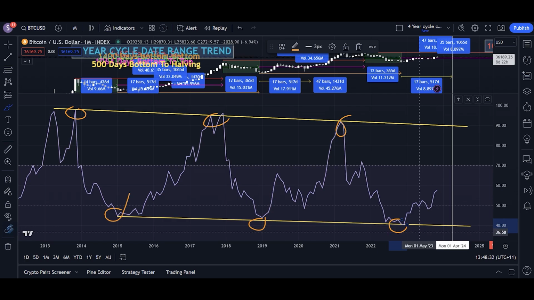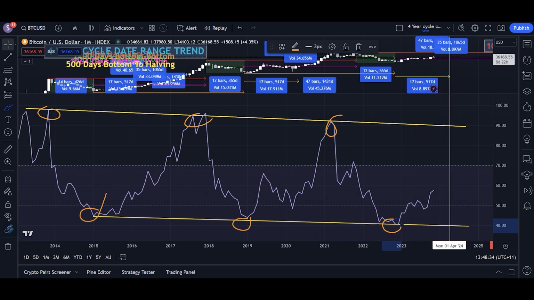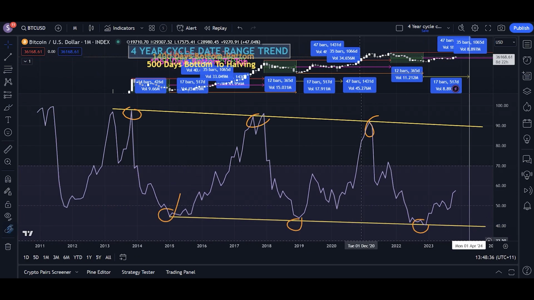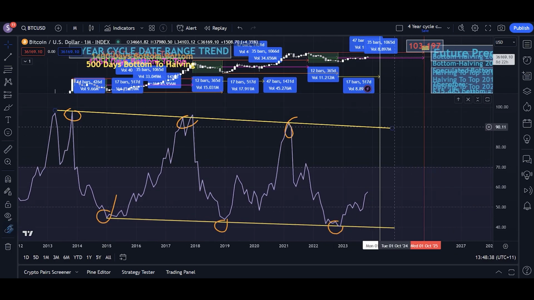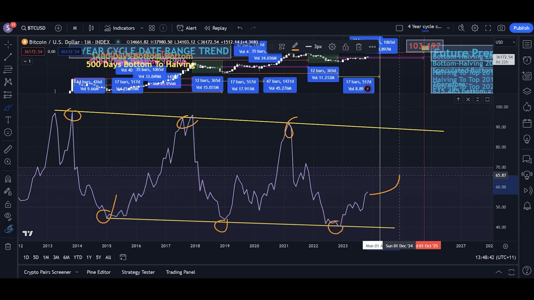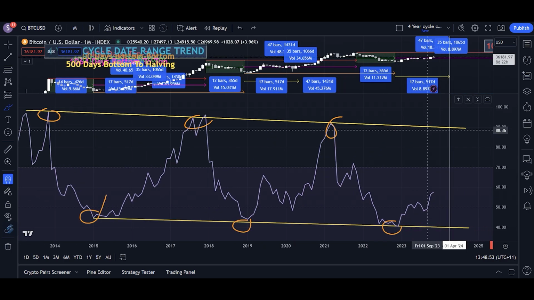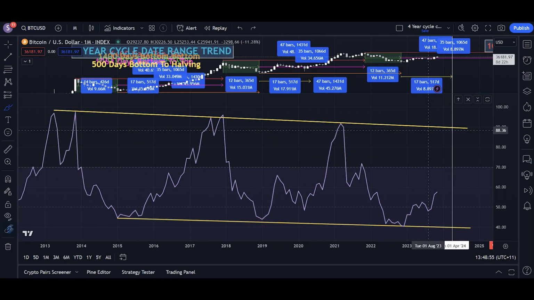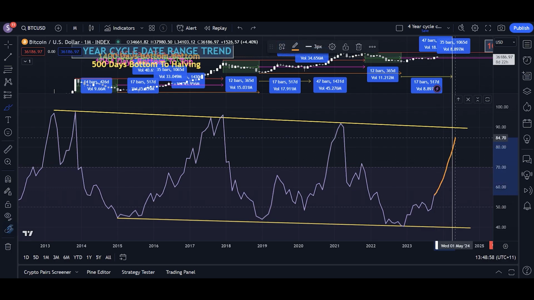And realistically, if we're going to be topping out in October 2025, we're going to be following this RSI trend, which very much is prominent, very much is something that we've followed in the past. We should actually be seeing the Bitcoin bull market top occur when the RSI reaches the yellow line at the top here. So it's something to keep an eye on, because not many people know about that. They're not looking at it right now. But go to your monthly chart and draw in this RSI channel. And if you notice over the coming years Bitcoin approaching the top of this RSI, the yellow line, that is definitely a sign to exit Bitcoin and exit the market in general.